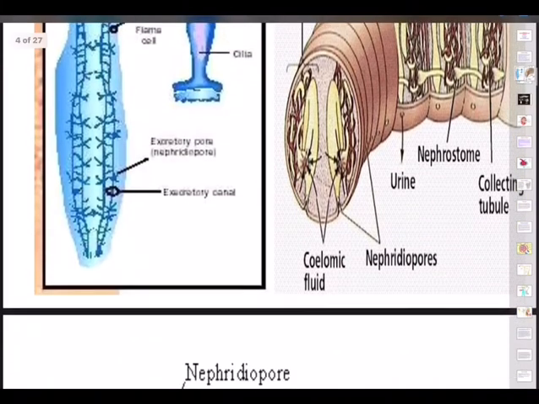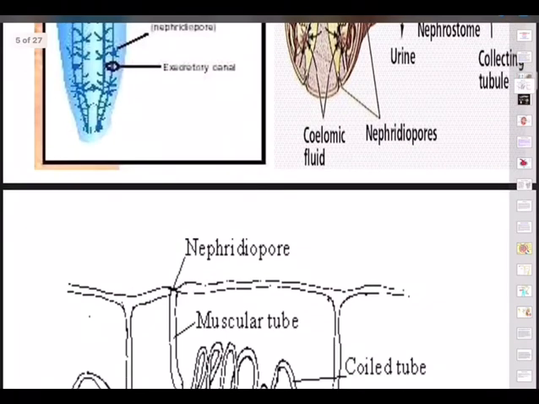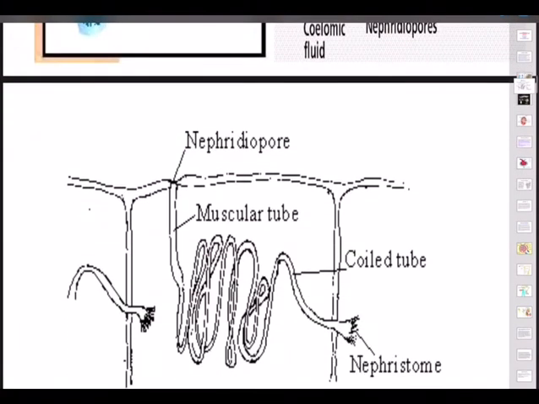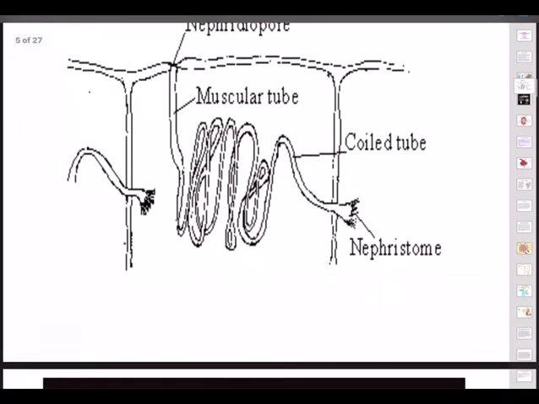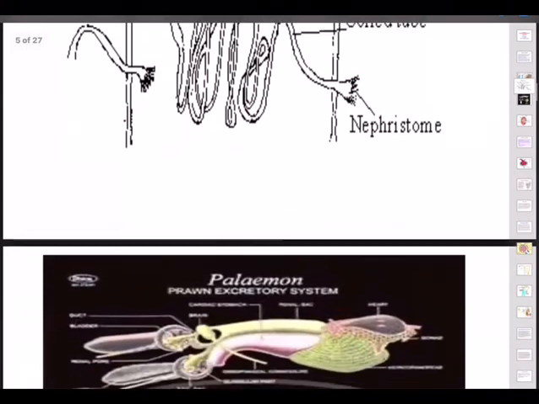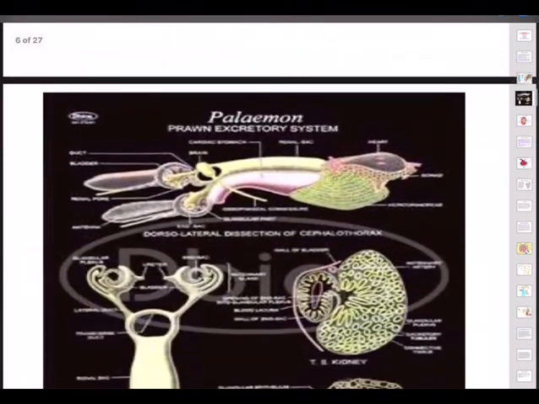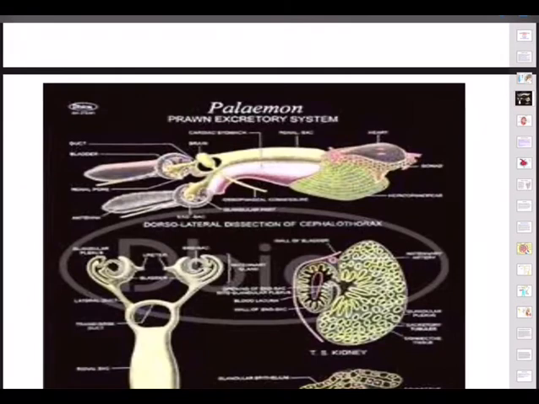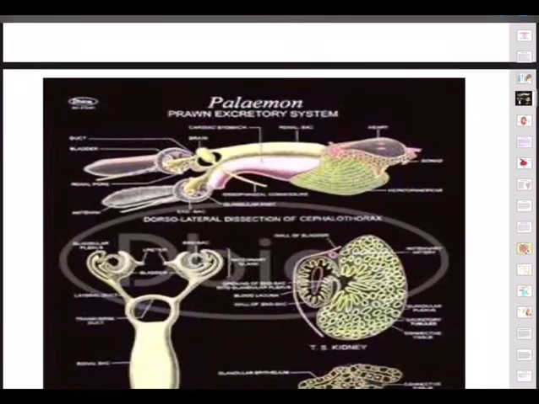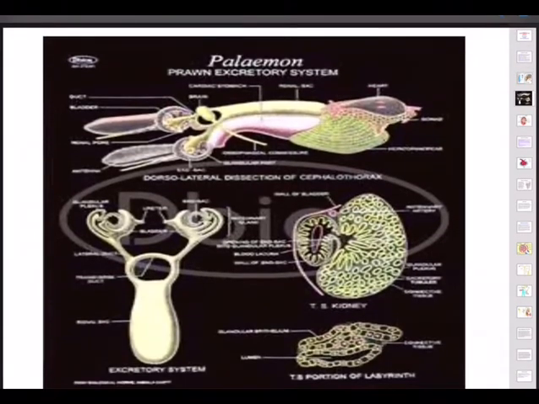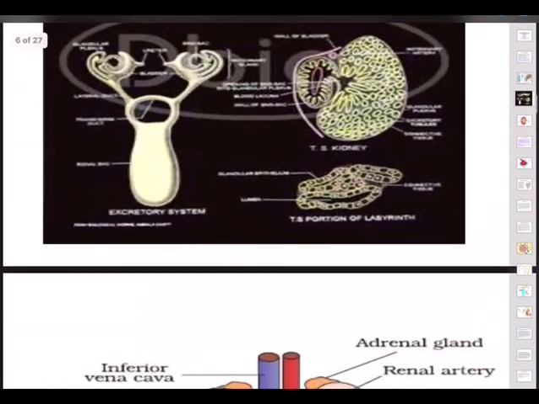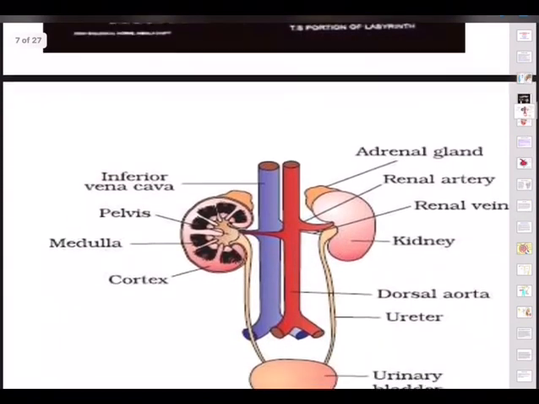So you can see the metanephridium here and the capillaries, nephridiophores. These are the nephridiophores, and the nephrostome will be there, through which the excretion takes place. And in the case of prawn, crustaceans, you can see here, in crustaceans it is the green glands that will throw the waste products out.